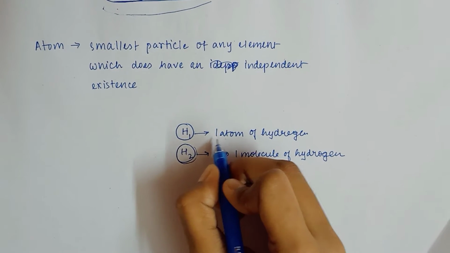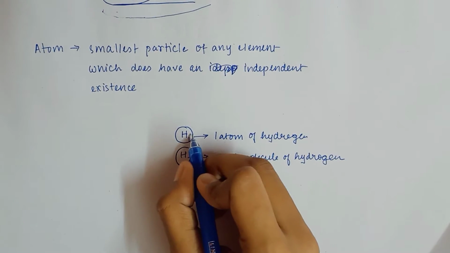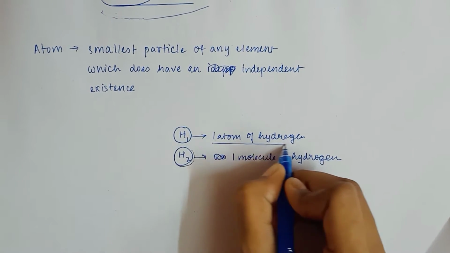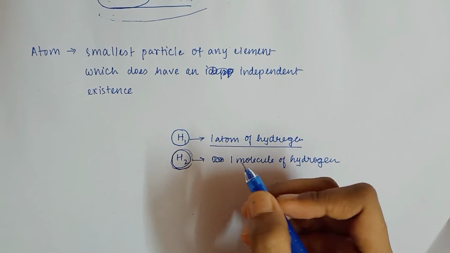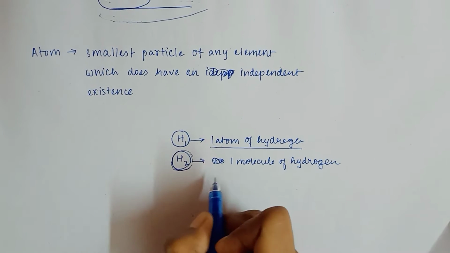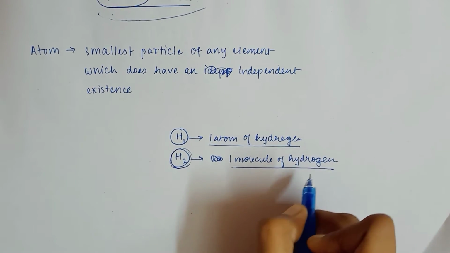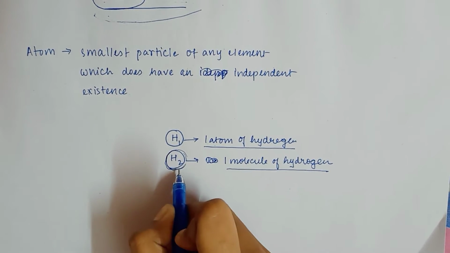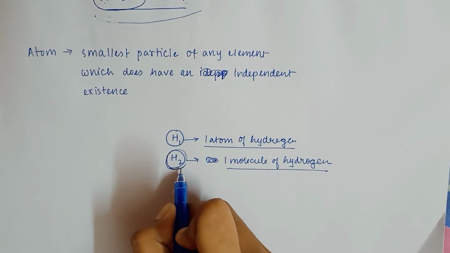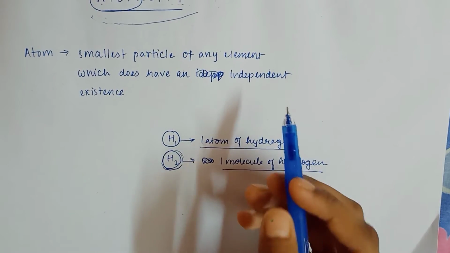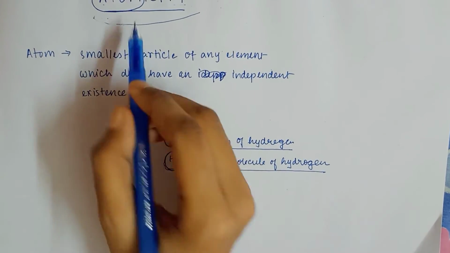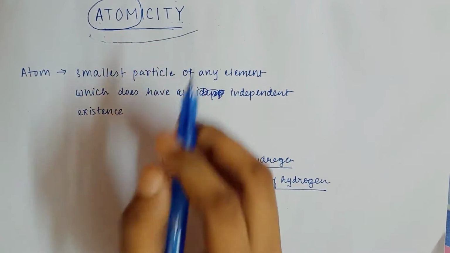So here, if I tell you what is the meaning of H or H1, it means one atom of hydrogen. But if I tell you what is the meaning of H2, it means two atoms of hydrogen, but better if you write one molecule of hydrogen, because one molecule of hydrogen is made up of two atoms of hydrogen. So that means an atom does not have an independent existence. Okay, so now we are learning about atomicity.